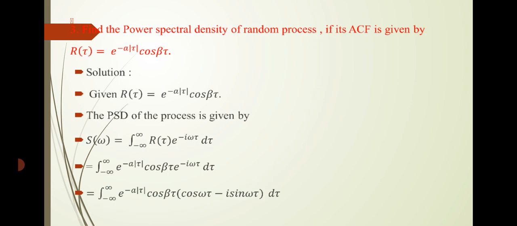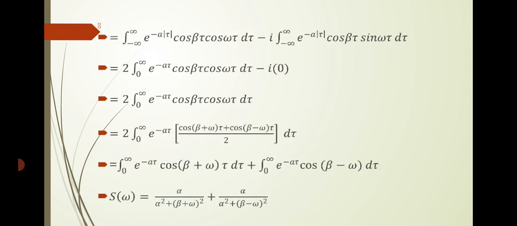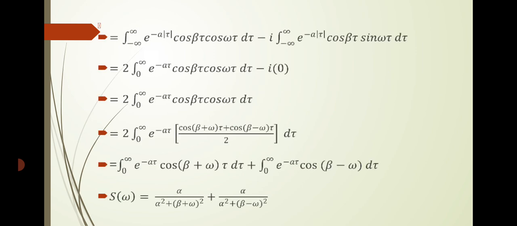After that, we just split it into two terms, cos omega tau and sin omega tau. Here, sin omega tau is an odd function. Therefore, by the property, the integral should be equal to 0. Only the cos term remains. The cos term is an even function. Therefore, you can change the interval minus infinity to infinity into 0 to infinity with a multiplication of 2. Therefore, you get 2 into integral 0 to infinity e power minus a tau cos beta tau cos omega tau d tau.